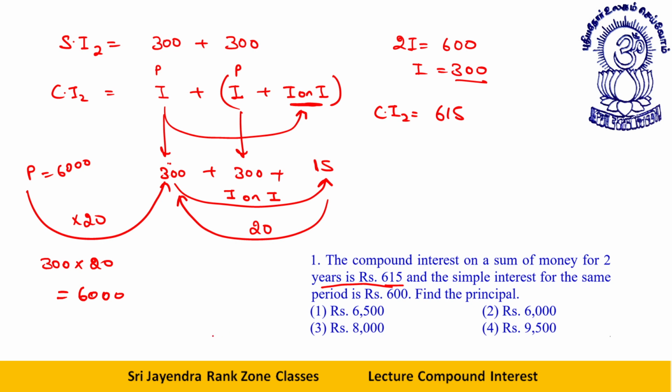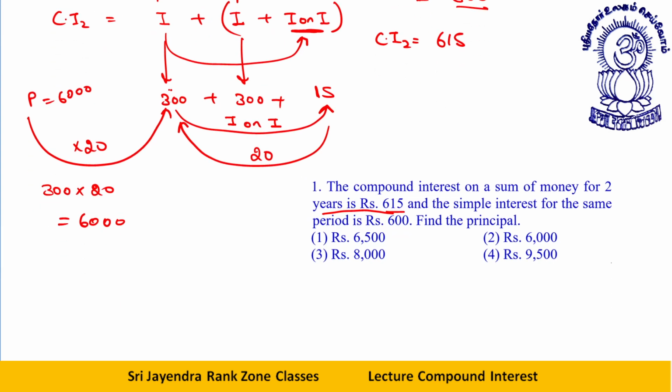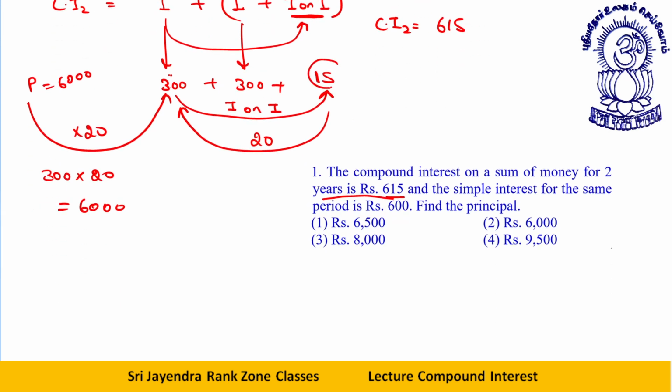Let me do this question by proper calculation method also. Or the second method could have been: the moment you figure this interest is on rupees 300, you can say this interest is for 1 year. Now, when the time period is 1 year, you can take the case of simple interest. Interest is equal to principal into rate into time over 100.